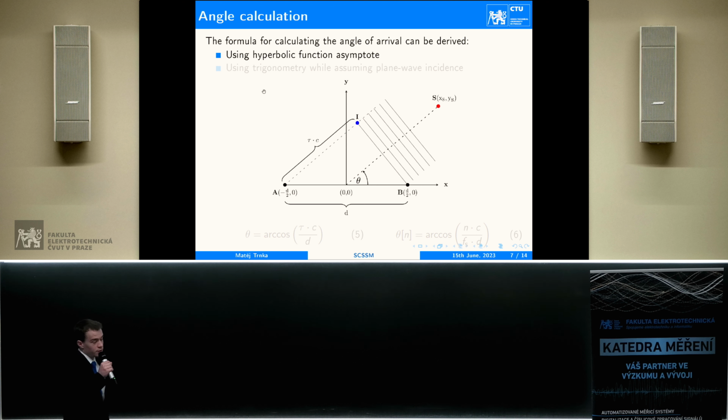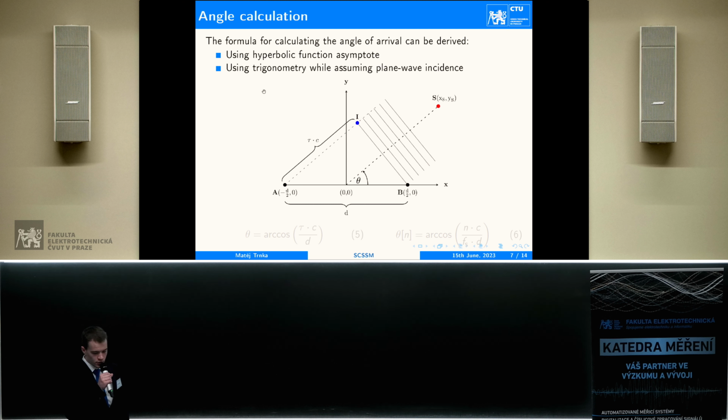To calculate the angle from the time delay, we have to derive a formula, which can be done exactly by computing the asymptote of a hyperbolic function, where the hyperbolic function describes all possible positions of the acoustic source for a specific time tau.